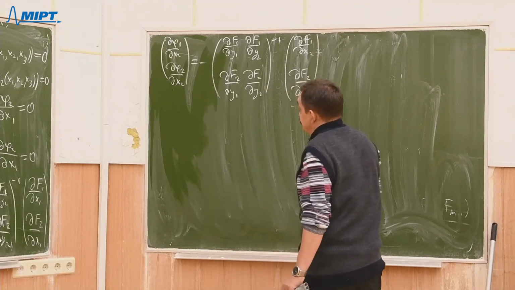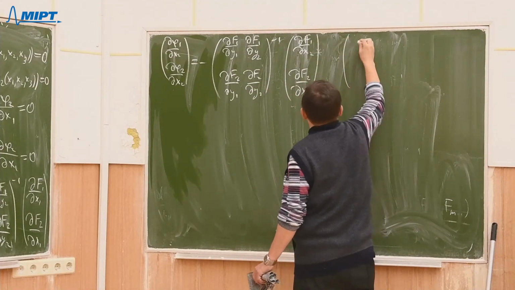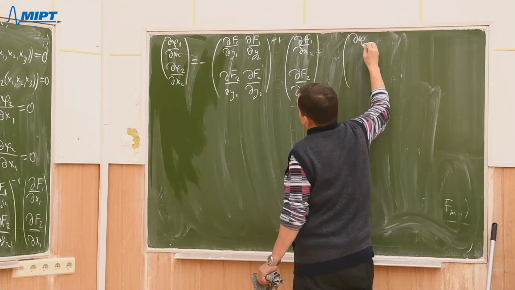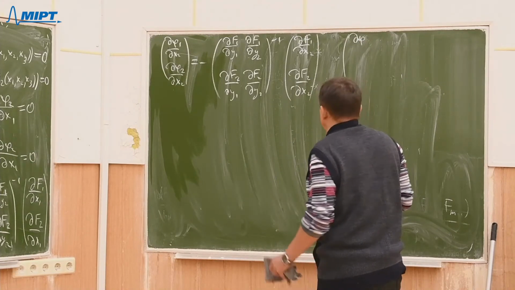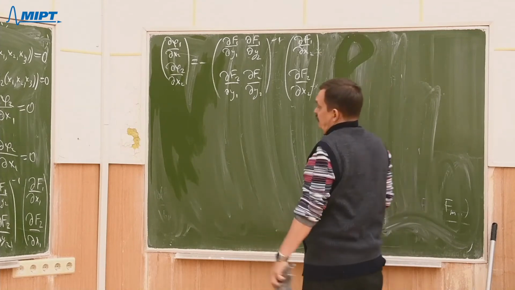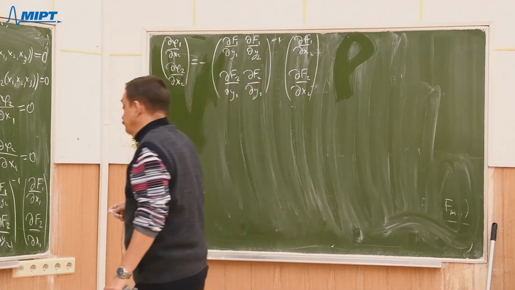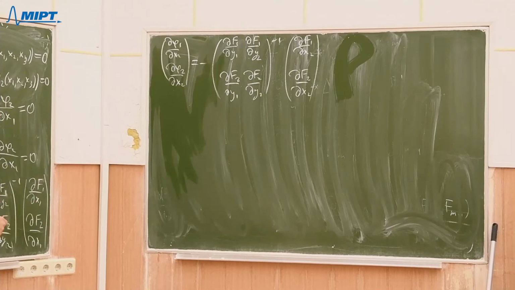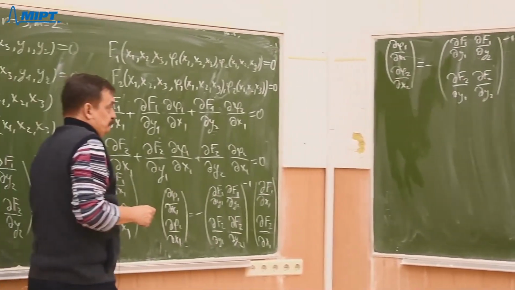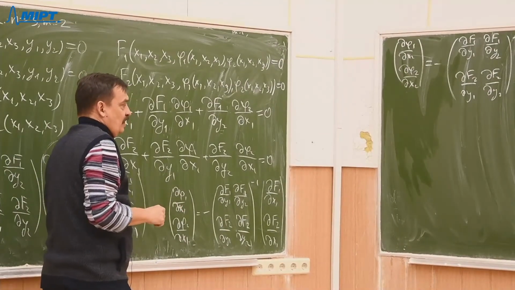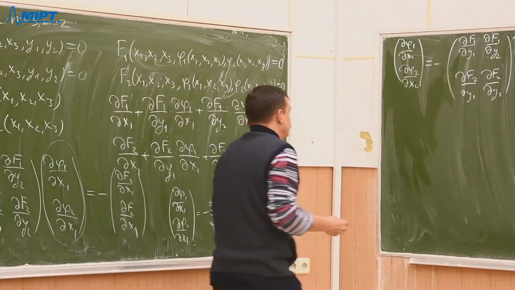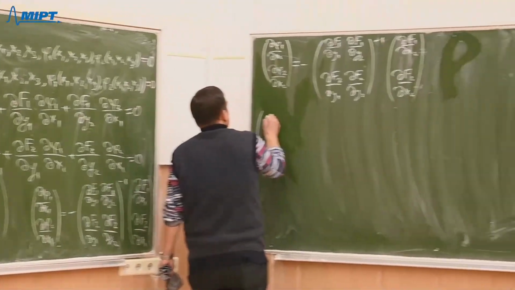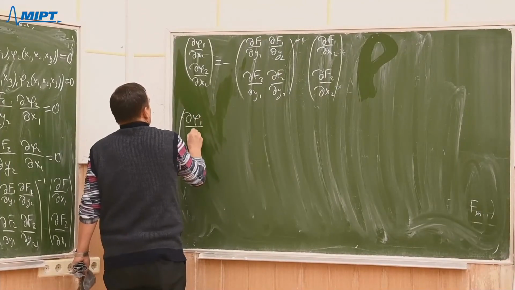And similarly for the third. Now we can understand how to unify them in a matrix form.